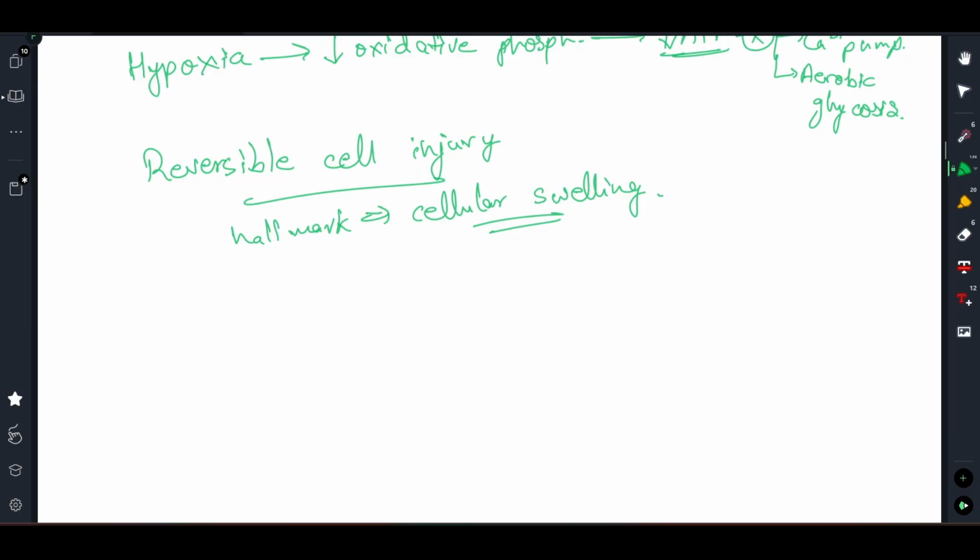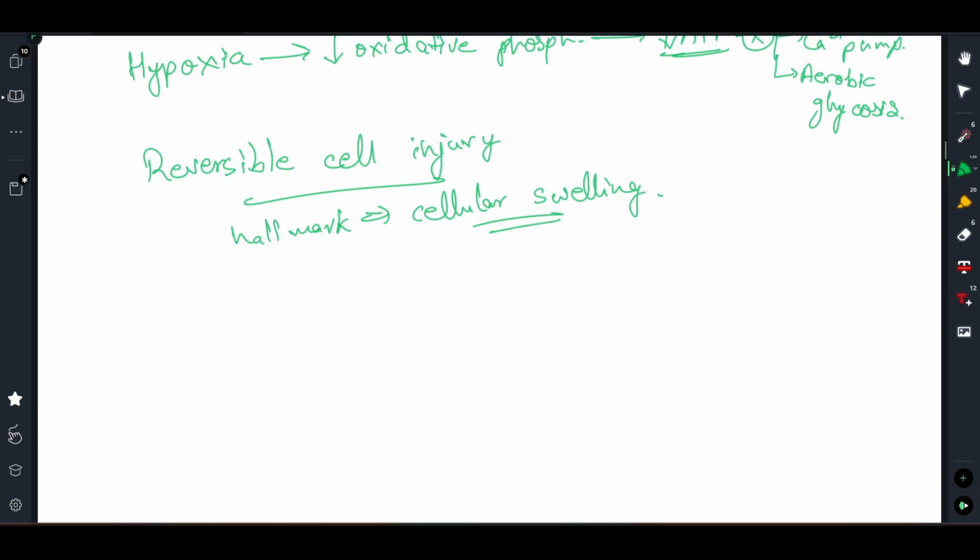Now imagine a puffer fish, right? You see it has some kind of spikes on its body surface. Let's imagine a puffer fish to be a cell and those spikes to be microvilli. Now when the puffer fish puffs up, when it swells, what you see is that the microvilli, or basically those spicules, don't remain that prominent, right?